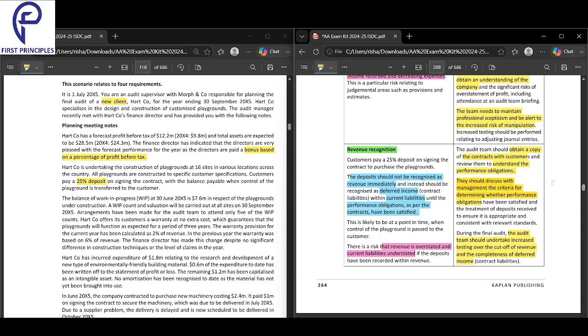And what is the impact here? If you have done it incorrectly, revenue will be overstated. Unnecessarily, your revenue will be very high, and your current liabilities, where you should have put it, will be understated.